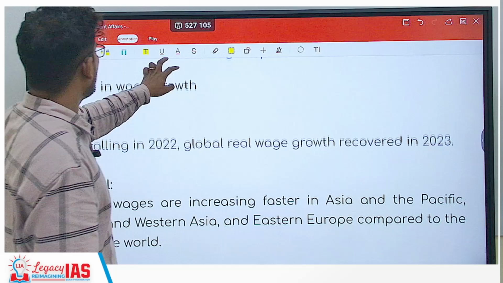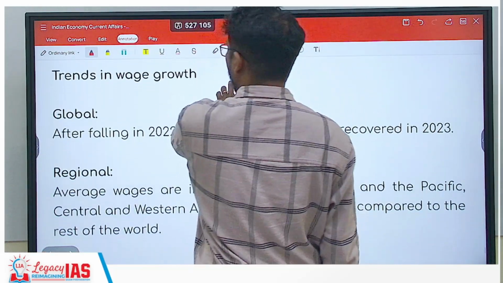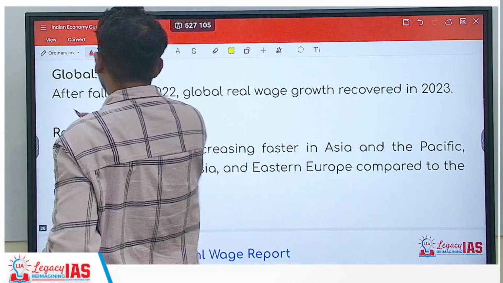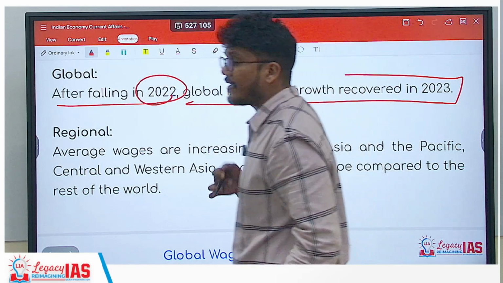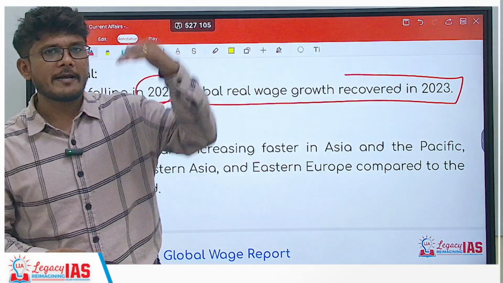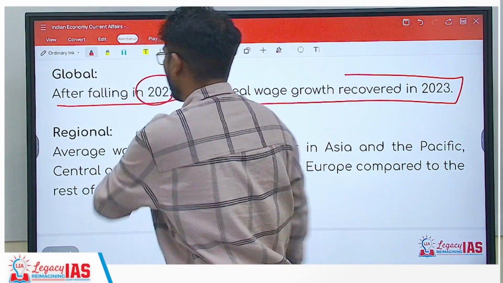So what is the outcome of this wage report? The Global Wage Report says that after falling in 2022, global real wages have recovered in 2023. So from 2021 to 2022 there was a fall, and now again a recovery is there.